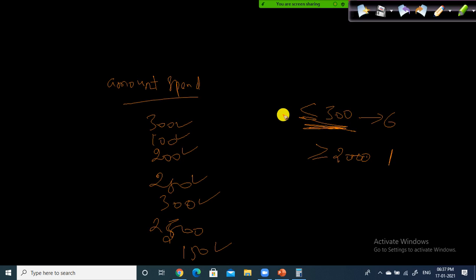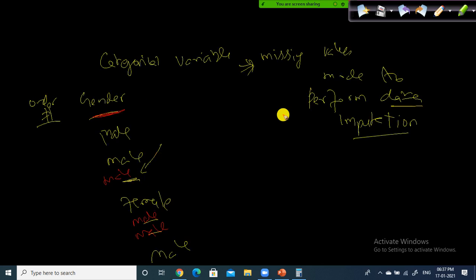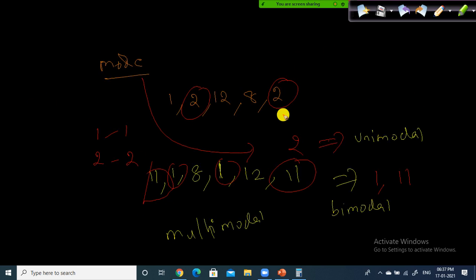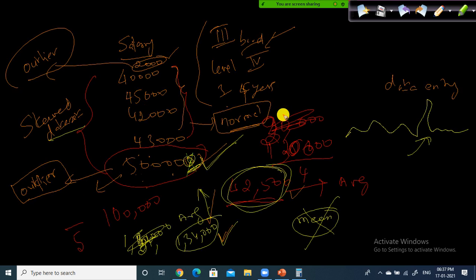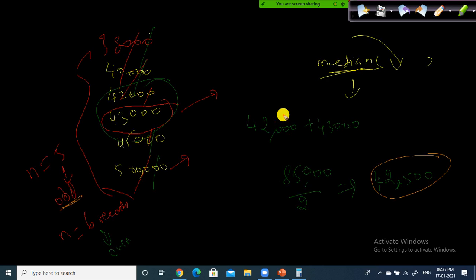So now you understood when we are supposed to use mean, and when we are not supposed to use mean. If my data set is heavily skewed, what kind of measure should I use? If the data set is heavily skewed, please use median, because median is very robust. Look here, even in this case, when you took the two middle values, the average was 42,500 only.